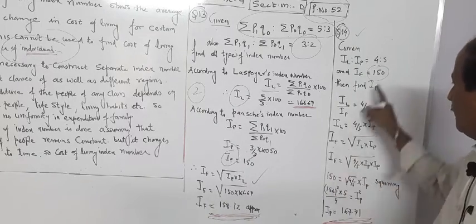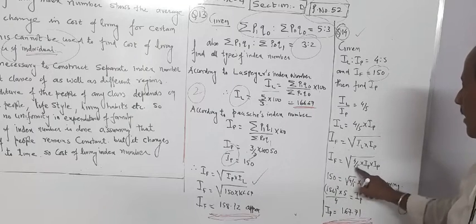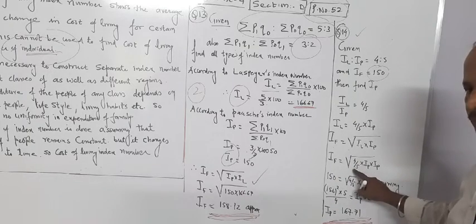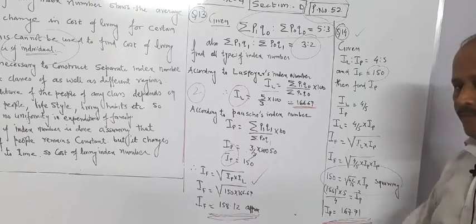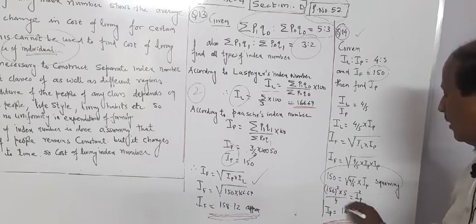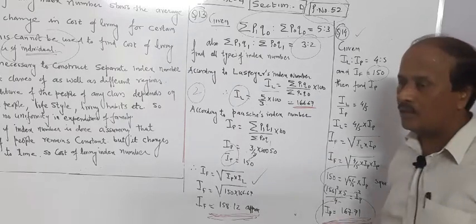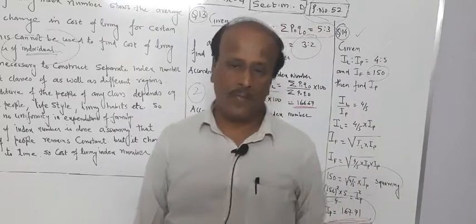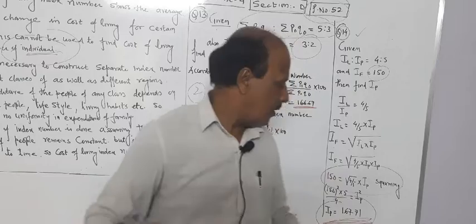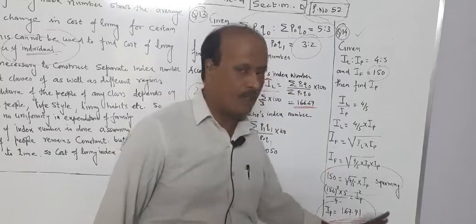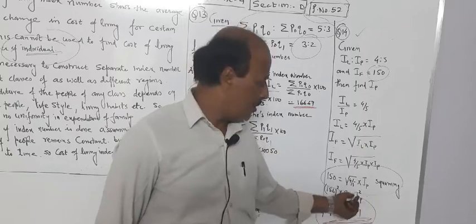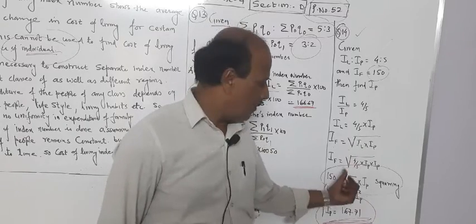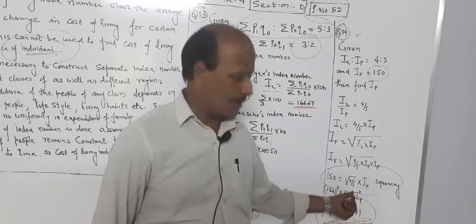So IF is 150, put it here, and in place of IL put 4 by 5 into IP, squaring both sides. Then use the calculator. Approximately you will get the answer, check it by calculator. Approximately the answer comes to 167.771. There are 1 or 2 MCQs also of this type. There are 1-2 examples. Practice it.